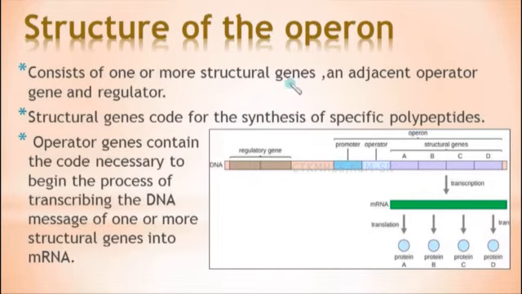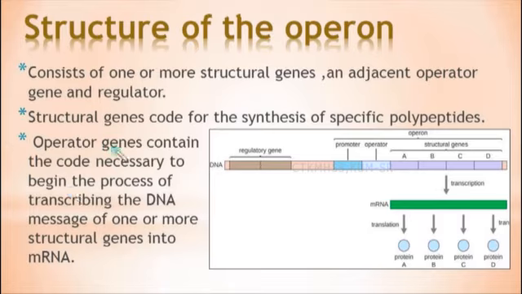It consists of one or more structural genes. So, what are structural genes? Structural genes code for the synthesis of specific polypeptides. Not only polypeptides, but also tRNA, rRNA, whichever are required by the cell. So, all these are coded by the structural genes. And next one is an adjacent operator. So, next to the structural gene, adjacent is the operator gene. This operator gene contains the code which is necessary to begin the process of transcribing the DNA message of one or more structural genes into mRNA.